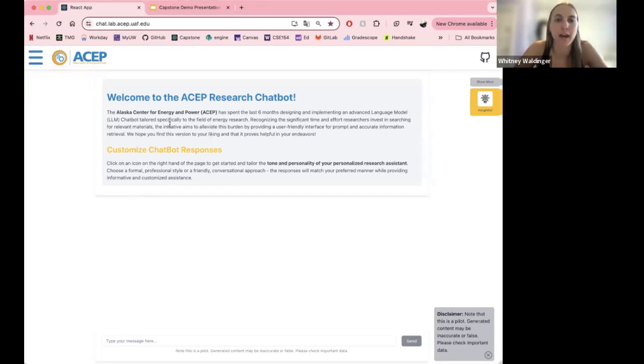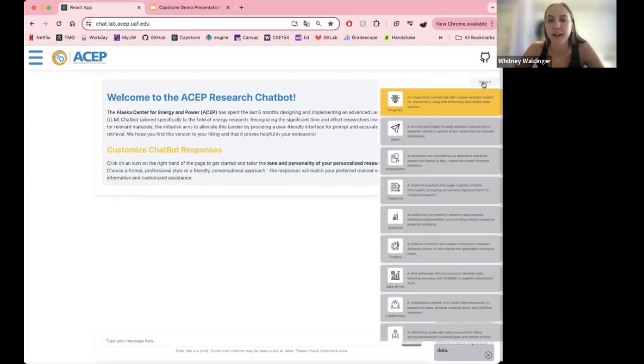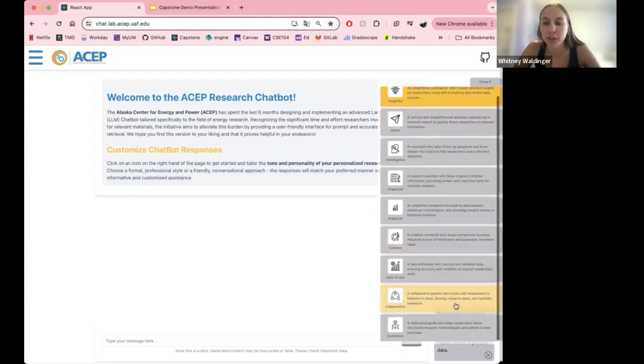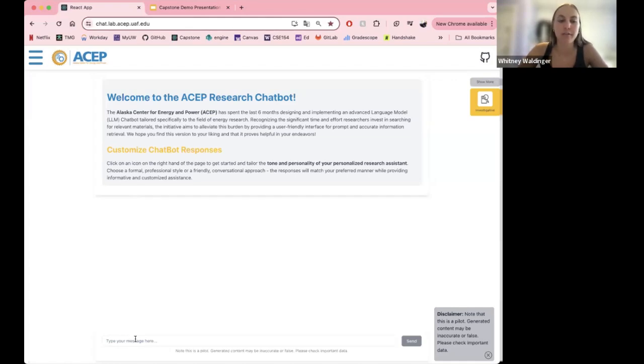So when a user accesses our webpage, we have a brief summary of why our chatbot was created and how it can help, in addition to an introduction for how the chatbot responses can be customized based on user needs. So on the right side, the user has the ability to choose a personality that will curate the responses based on specifically what they're looking for. So if we want some follow-up questions, and we want the LLM to dive more into what we're looking for, we can pick the investigative personality. And let's say we ask it to tell me about the energy situation in Alaska.